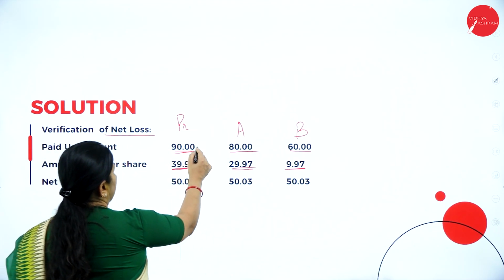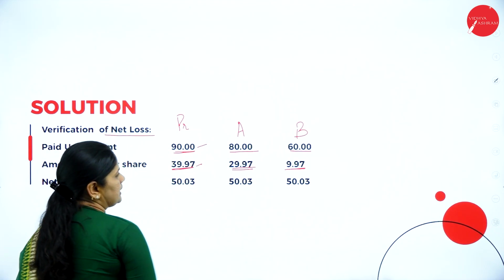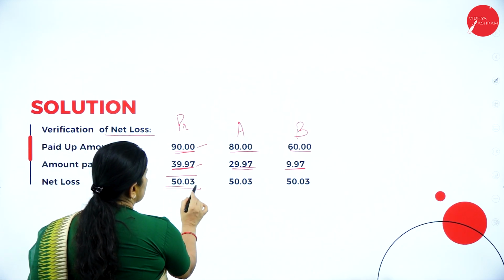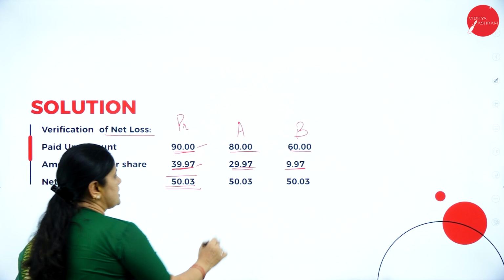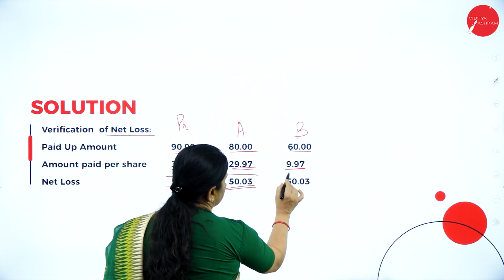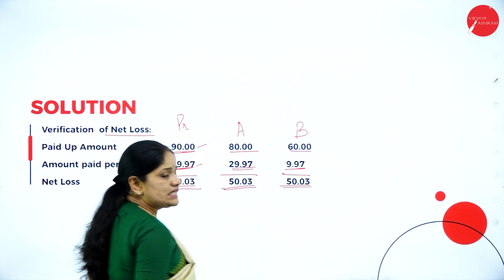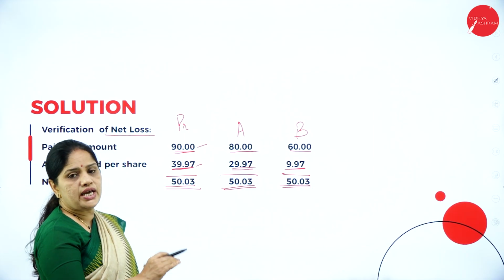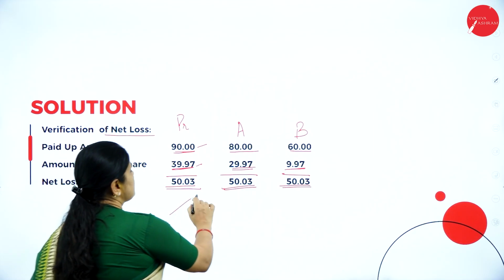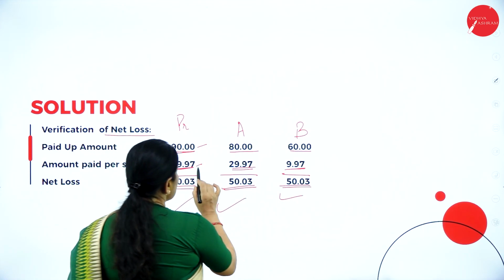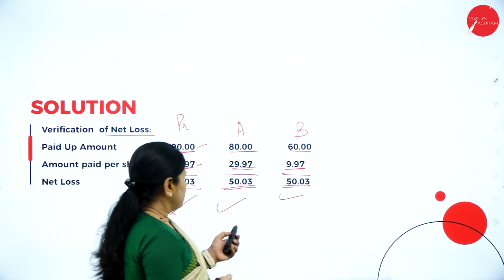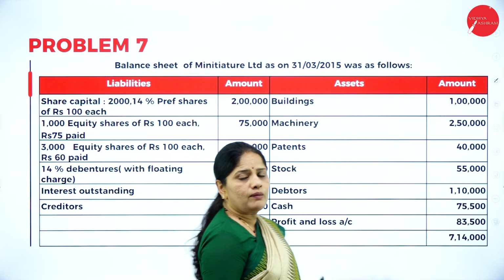So from the paid up value, I am deducting the surplus amount distributed. I get a balance of 50 rupees 3 paisa for each. So the loss has been equally shared among all the three categories of shareholders. So this is how you have to work out the problem. Next, we have one more problem here.